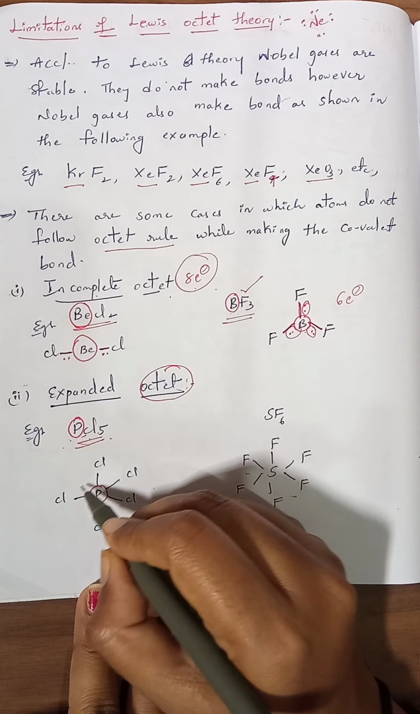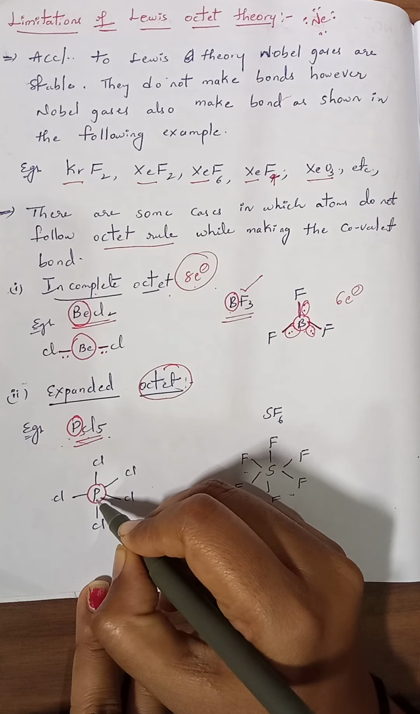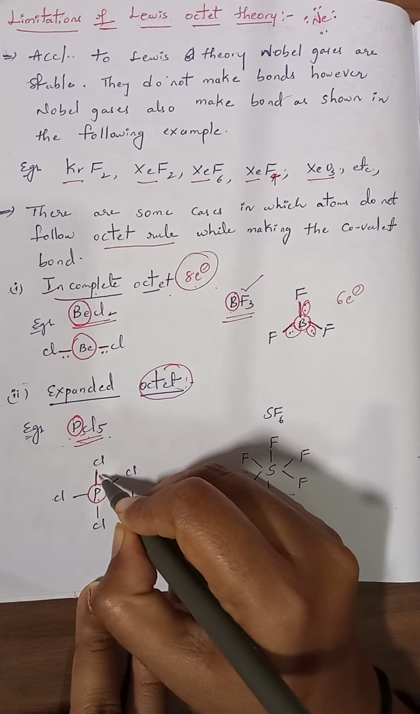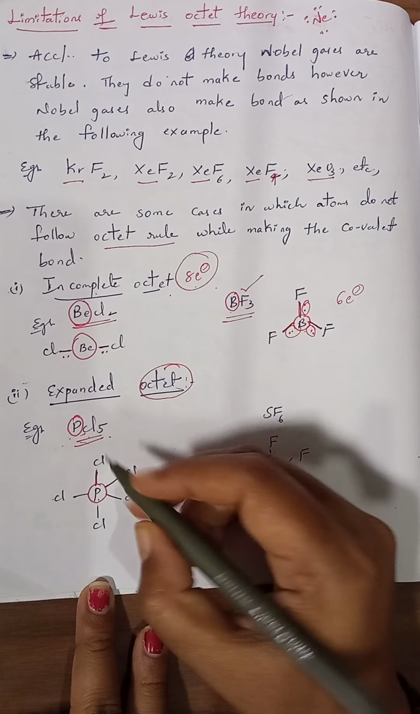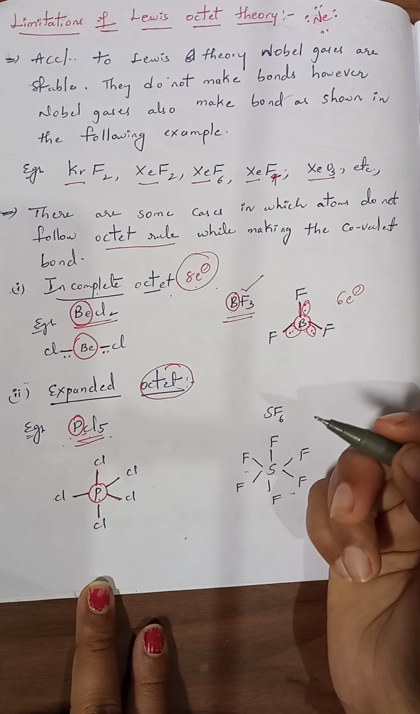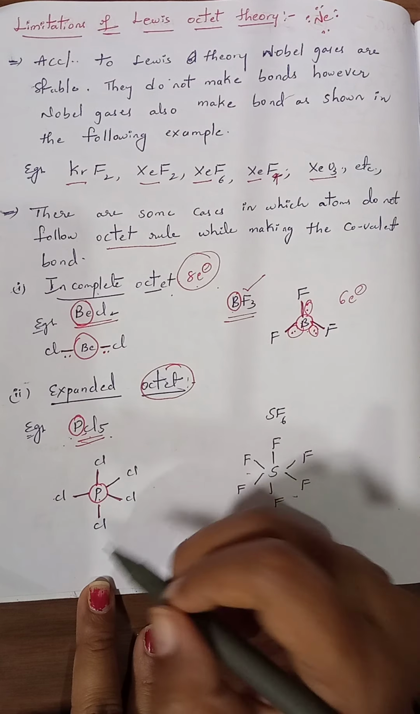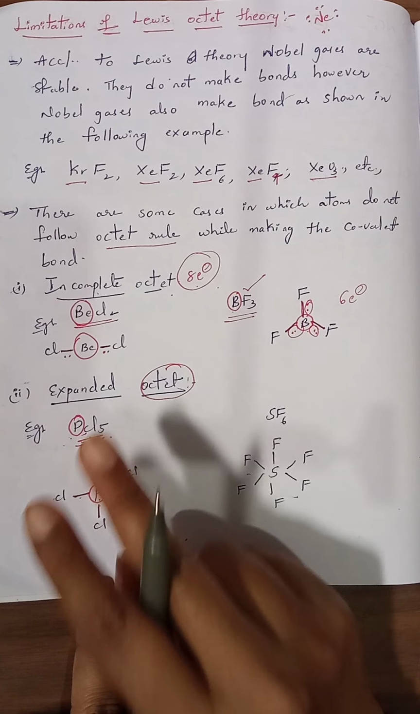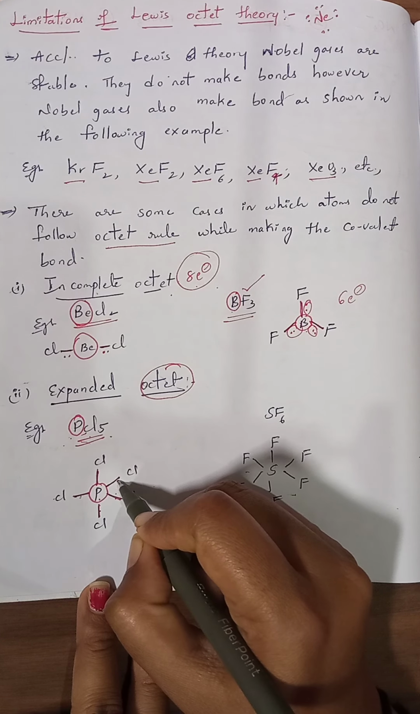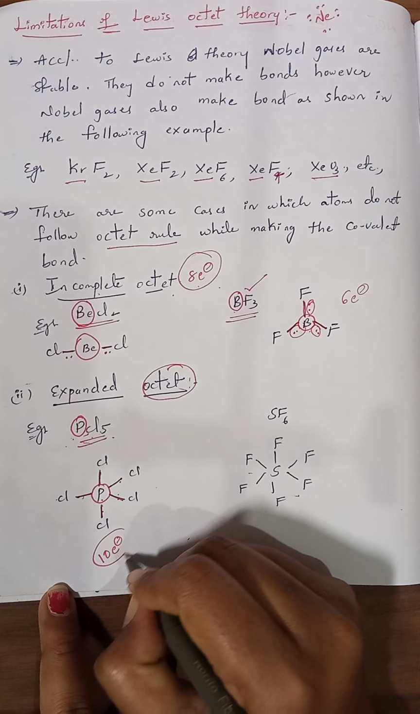Now this phosphorus is surrounded by 5 chlorine atoms. Each chlorine is bonded with the phosphorus by a single bond. This single bond contains 2 electrons. Here 2 electrons, here 2 electrons, and here 2 electrons are present. Now see, around this phosphorus, how many electrons are present? Each bond contains 2 electrons. 2 plus 2, 4, 4 plus 2, 6, 6 plus 2, 8, 8 plus 2, 10. Around phosphorus, totally 10 electrons are present.